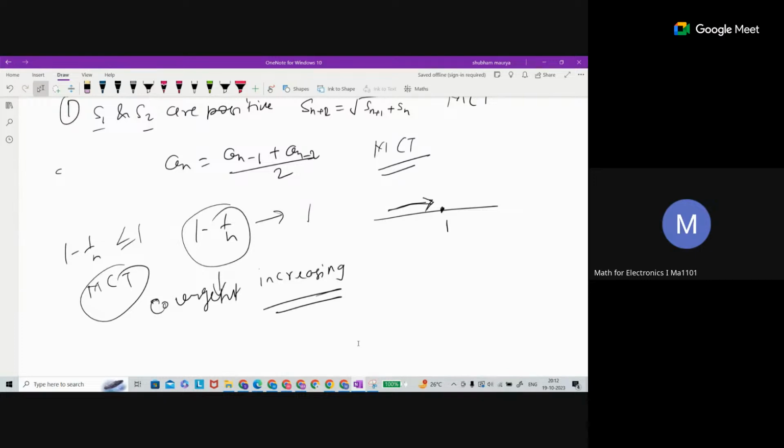Convergent means you may not know the limit, but you can say this sequence has a limit. In other words, if the sequence has a limit, the sequence is convergent.